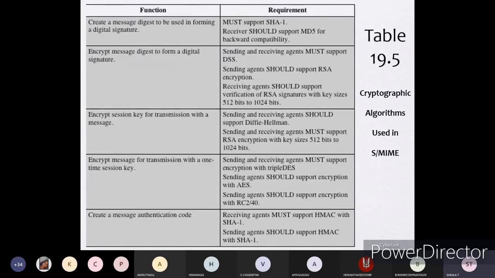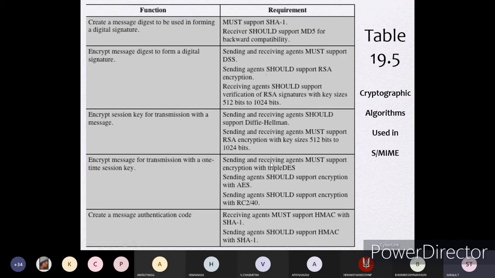Each and every message, whatever you are transmitting as mail information, has to be converted into strings of information, that is, into blocks. That block has to be encrypted, and then you are calculating the MAC. After that, you are padding the MAC calculation, and then once again encrypt it and then transmit it. For that reason, you are going to create the MAC, that is, the message authentication code.